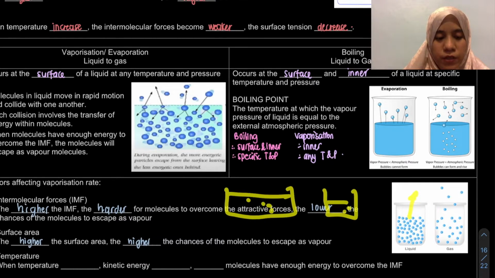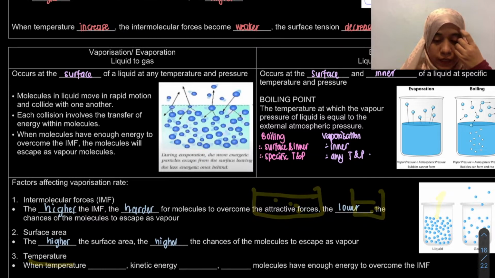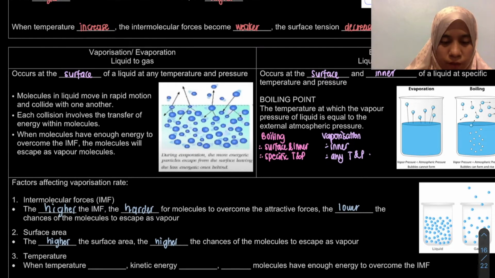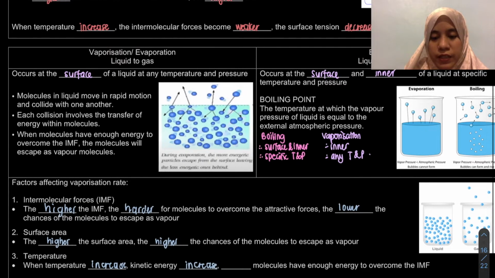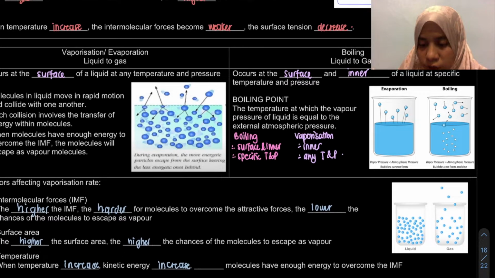Okay, last but not least is about temperature. So yang ini, when the temperature increases, what will happen is that the kinetic energy pun akan increase. So bila the kinetic energy increase, so sebenarnya attractive forces between gas molecule ni, the intermolecular force tu can be overcome. Dia boleh overcome the force of attraction. So what will happen? More molecules will have energy to overcome the IMF. So lagi banyak lah the possibility, the chances of the molecule to escape as vapor pun increase.